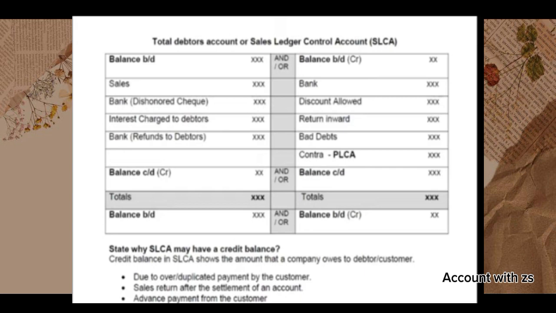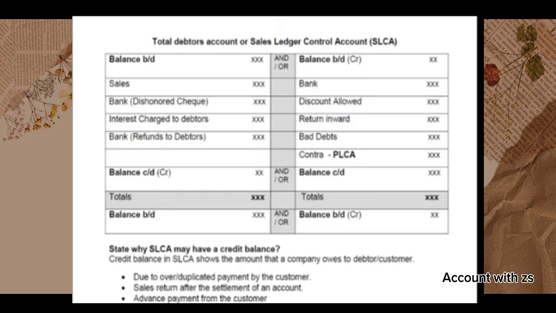Then we have return inward. Return inward is whenever a customer returns goods back to us for some reason. Maybe the goods are not up to the requirement by quality, or maybe the design is different from what they have ordered, or wrong style, wrong color. There will be return of goods from customers. So receiving the goods back is return inward or sales return. Sales return will be debited and debtors account is going to be credited.